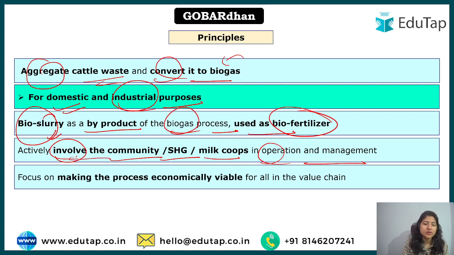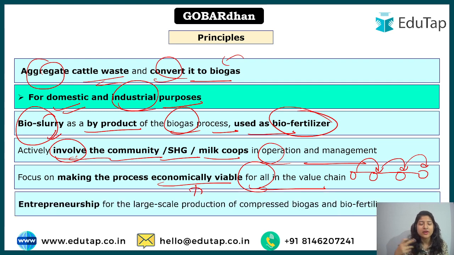Focus on making the process economically viable for all along the value chain. A value chain is that particular chain in which at each step some value is added to the product. So it is going to make it economically viable, because everything that you are doing, the waste, is free of cost for you. Whatever process is added will be economically viable, and all will be connected. These SHGs, milk cooperatives and other such organizations will be connected, and it will be beneficial for everyone.